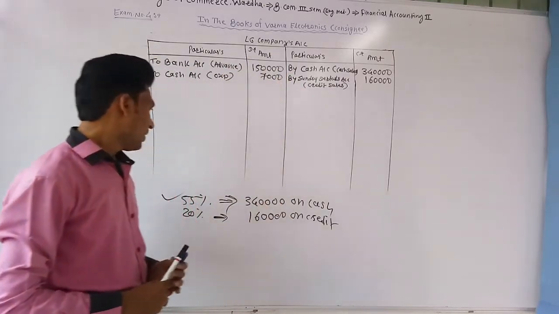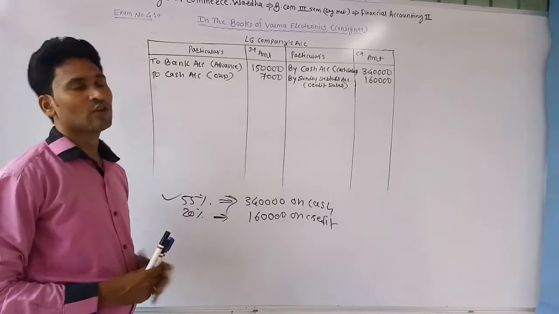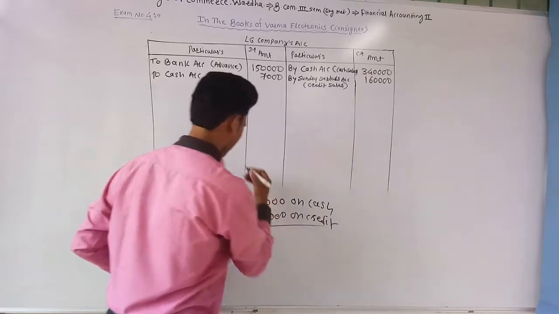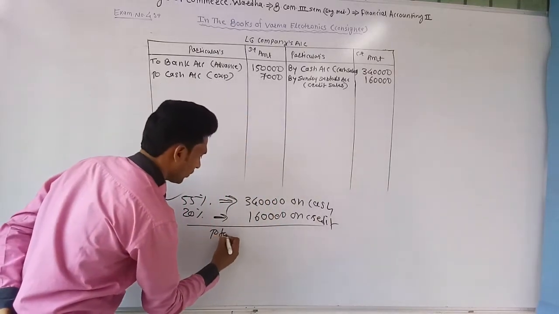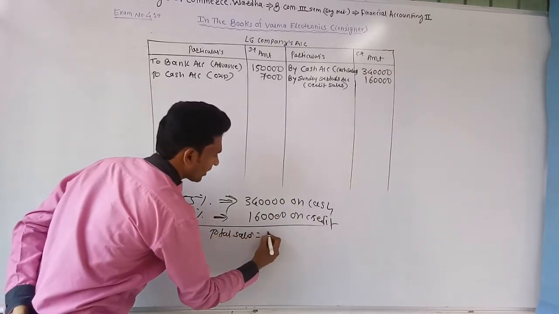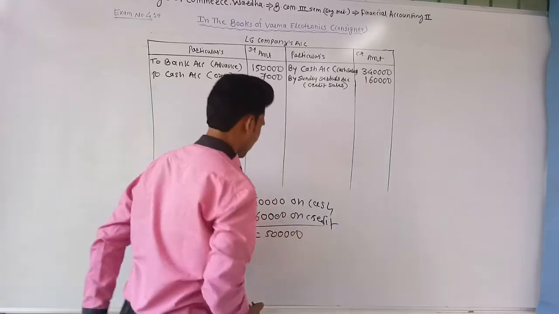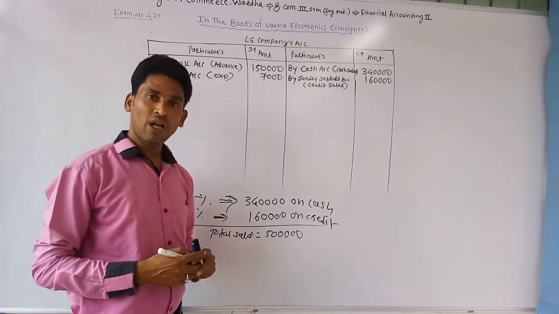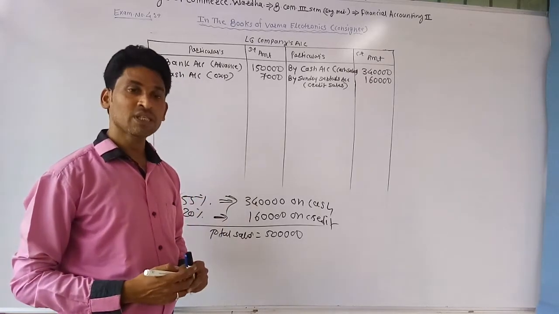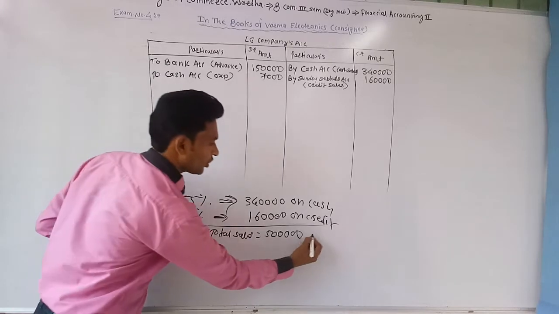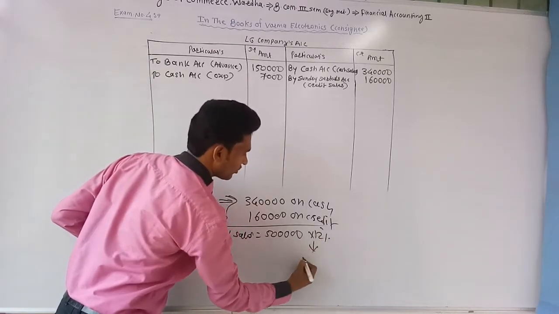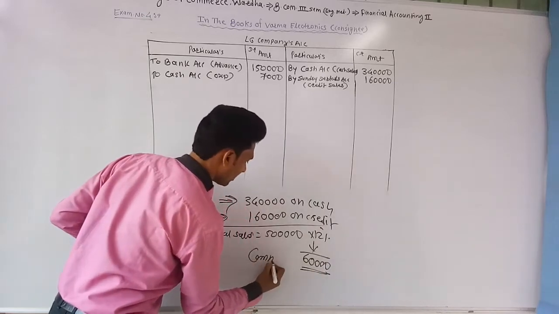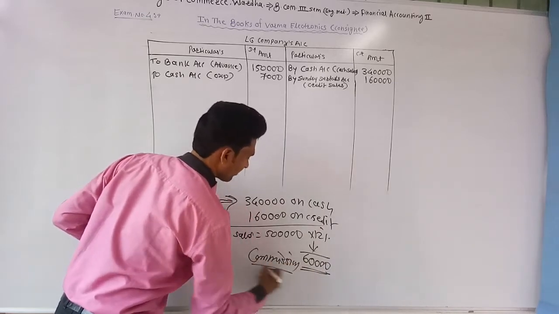Okay. Now Verma Electronics charges itself commission. When it made the sales, total sales become rupees 5 lakh. Verma Electronics has allowed 12% commission on sales. It means 12% on 5 lakh becomes rupees 60,000. 60,000 rupees is the Verma Electronics commission.